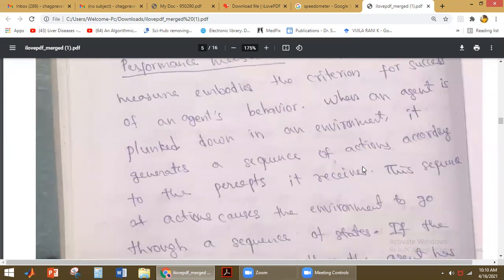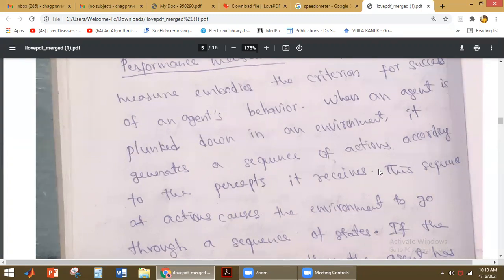Whenever the agent is brought to the environment, it generates a sequence of actions according to the percepts it receives. So what happens when the agent is brought to the environment? It will be receiving some information. Based on the information, it will be performing some actions.